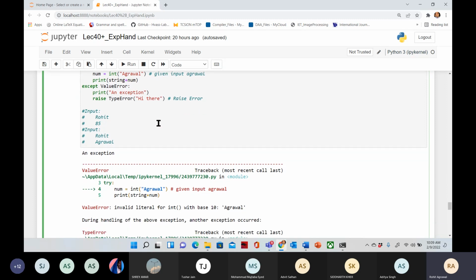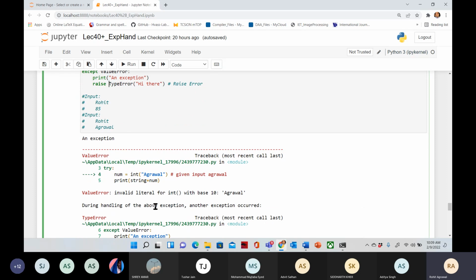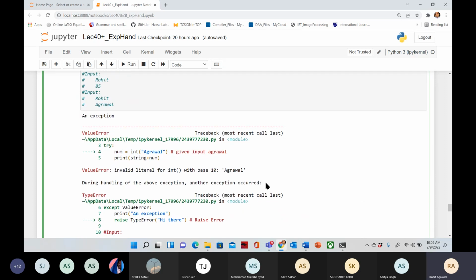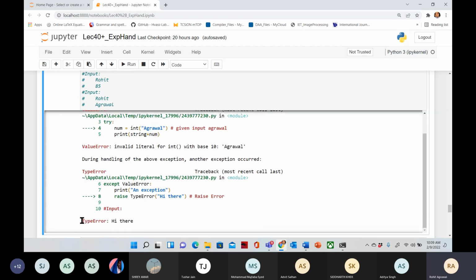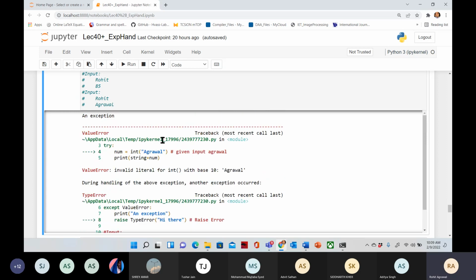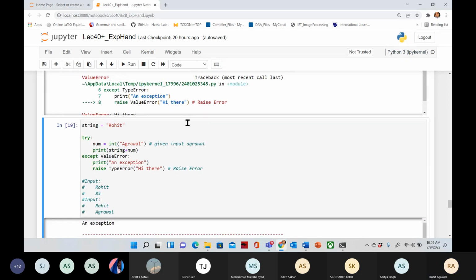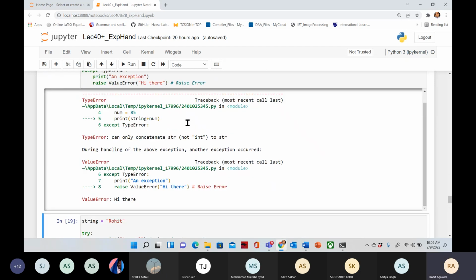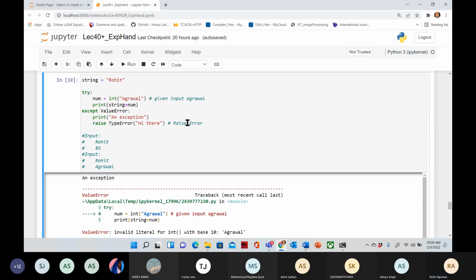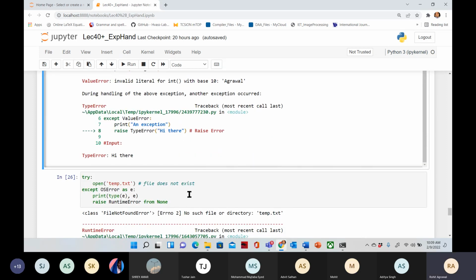So it will give you: during handling of the above exception, another exception occurred. What is that exception? That exception is TypeError, and the message, any message if you want to print. So these are the two examples. Clear? These examples are clear? Yes, sir.